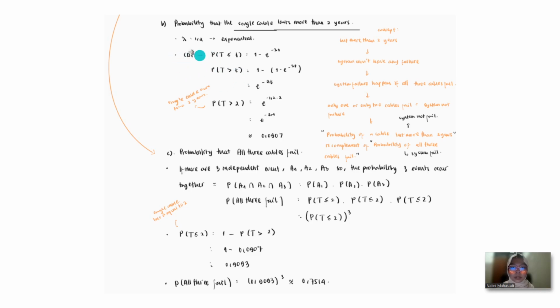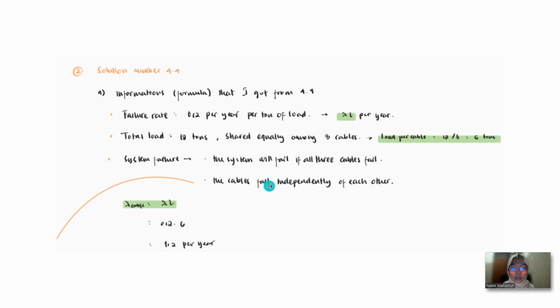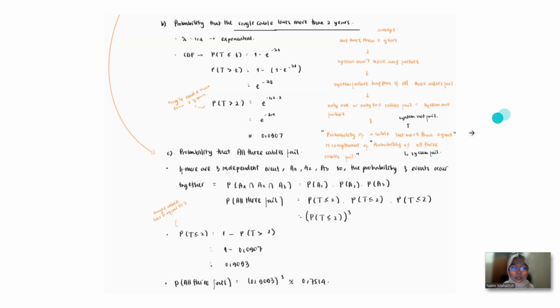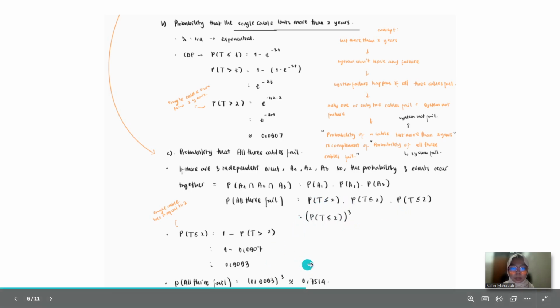We found the CDF here, and we got that the probability that a single cable lasts more than 2 years was 0.0907. Because the cables fail independently of each other, this is the formula, and we got the probability that all 3 cables fail was 0.7514.